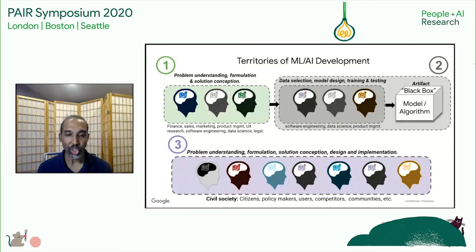So it's not hard to understand why there can be mismatches in expectations and problem understanding that lead to harmful outcomes as a result of machine learning and AI development. Now, let's take a closer look at what happened with the racially biased medical algorithm to drive home the point that there's a need to work on the problem of limited interaction and mutual awareness between these territories.